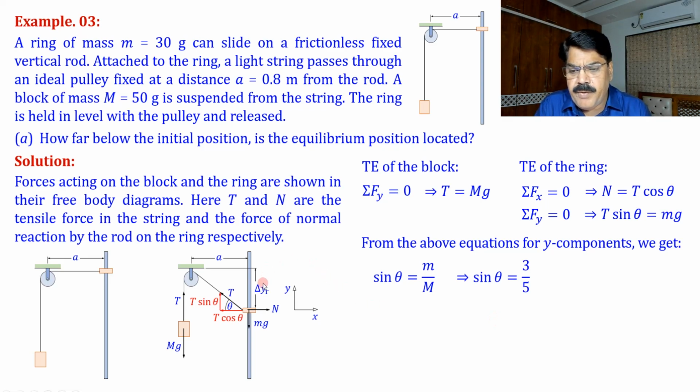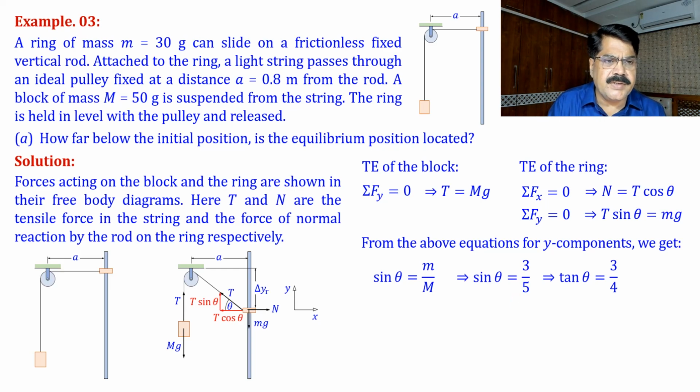Now we have to find this delta yr, this a is given. So if this angle is theta, you can say from here, this angle will also be theta. So from here we use delta yr is equal to a tan theta. So we have to find tan theta. You can see very easily, tan theta is 3 by 4, because that is a very well known ratio. When sin theta is 3 by 5, angle is approximately 37 degrees, and tan 37 is 3 by 4.